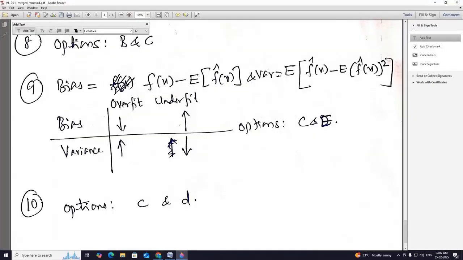Coming to the relationship between bias and variance, let us see first overfitting. In the case of overfit, variance is high and bias is low. So options are C and D. In the case of underfit, variance is low and bias is high. So C and E are the options.